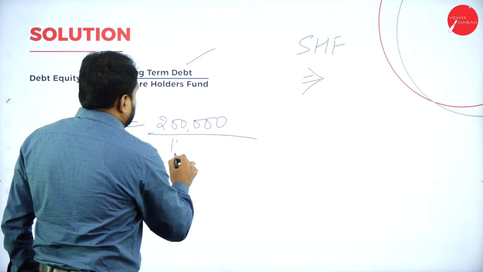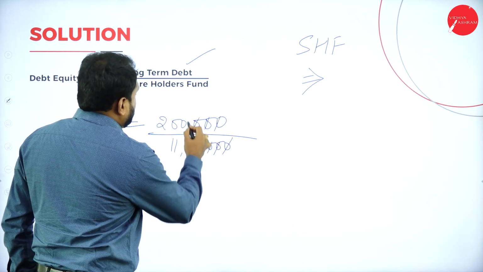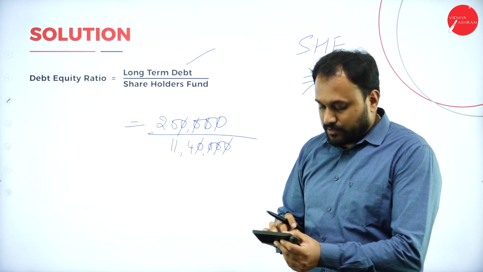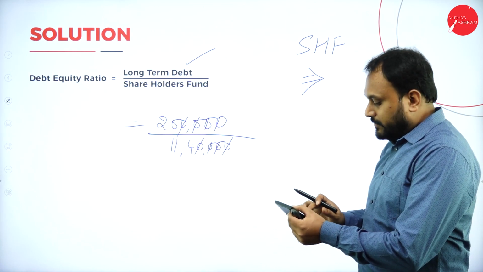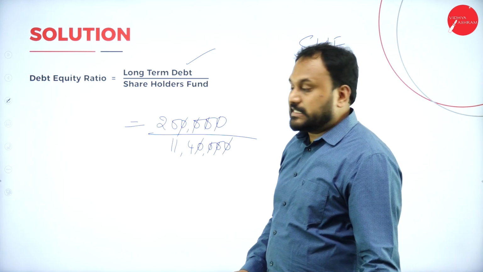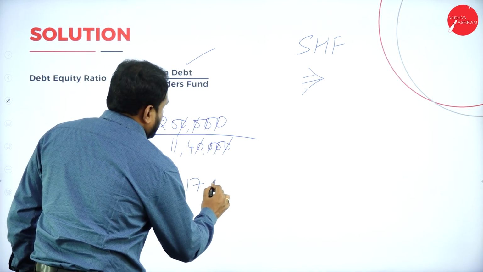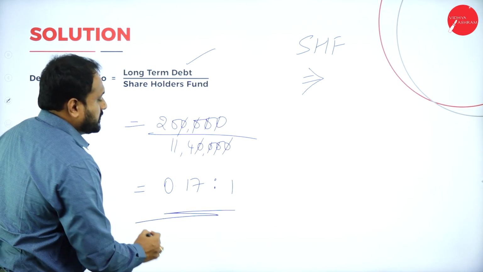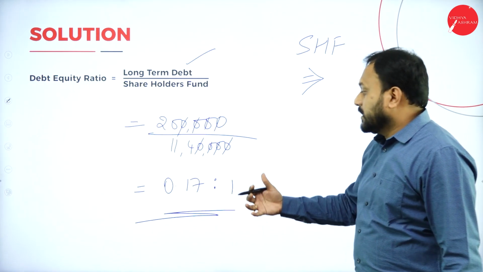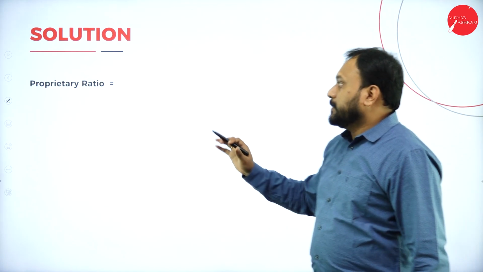So here 11 lakh 40,000. So 20 divided by 114. So again, go with this. 20 divided by 114 is equal to 0.17. How much is it? 0.17 is to 1. This is what it is. Again, the norm says 1 is to 1 is what they are supposed to go with. So here we got how much? 0.17 is to 1.